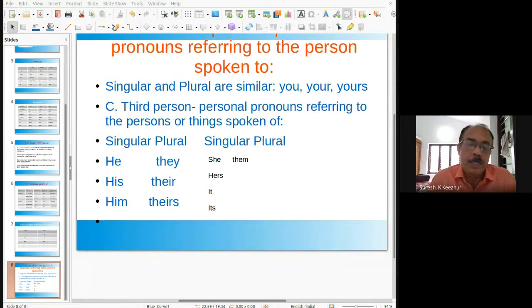A compound antecedent, a compound subject, can be two antecedents connected by and. For example, boy and girl. That's a compound subject. For example, "The coach and the players agreed on their game plan."